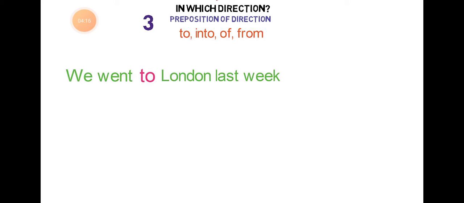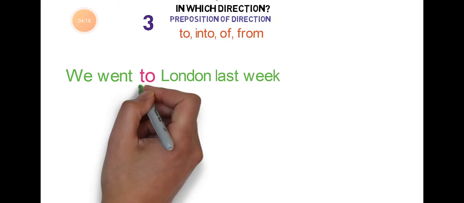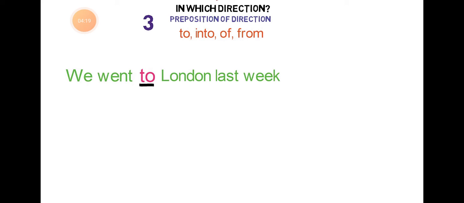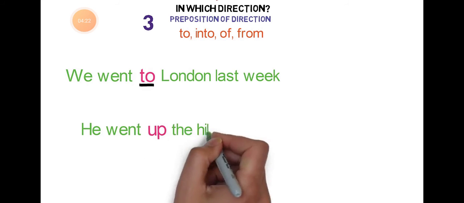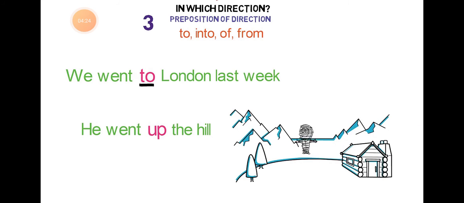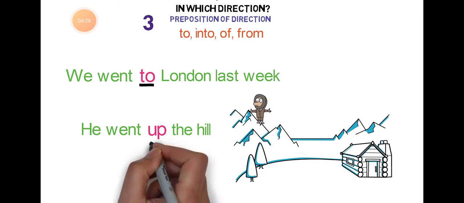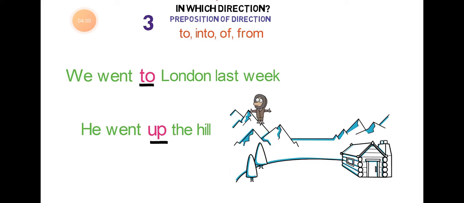Where did you go last week? We went to London last week. So the word to indicates the direction, where. He went up the hill, you can see the image. Where did he go? He went up the hill. So up indicates preposition of direction. Which direction did he go?